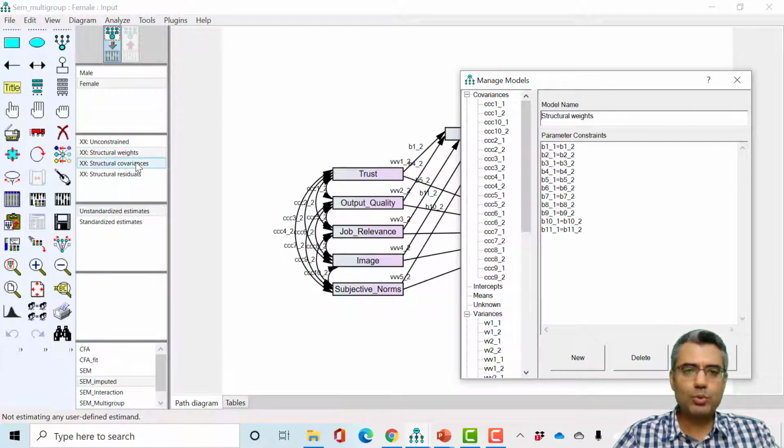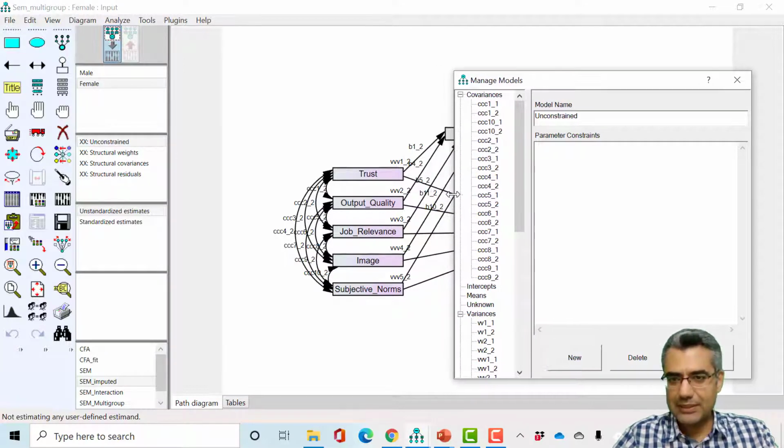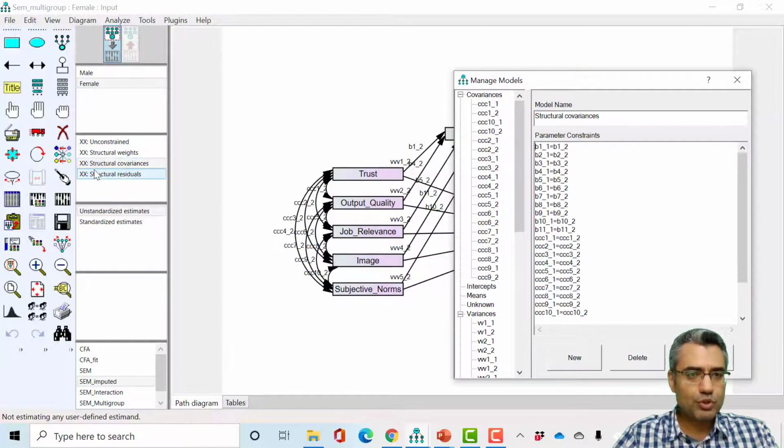So what I want to do is put some constraints, those that are my concern, and see whether those models are significantly different from the unconstrained model. If you didn't understand what I said just now, don't worry about it. I will explain more later. Just wait for a few seconds. Now, let's go for structural